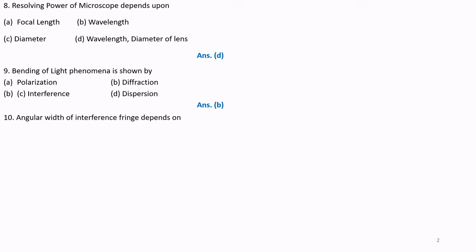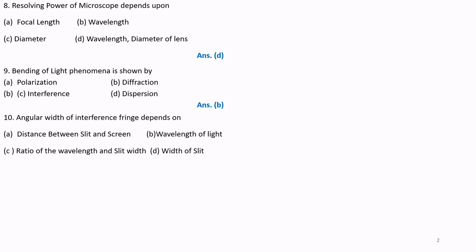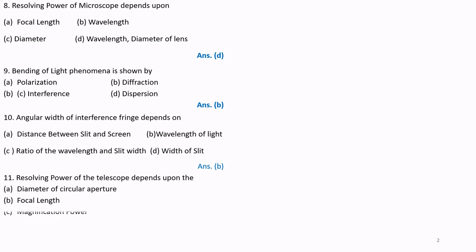Next question. Angular width of interference fringe depends on: A, distance between slit and screen; B, wavelength of light; C, the ratio of wavelength and slit width; and option D, width of the slit. Correct answer is B. Next question. Resolving power of telescope depends on, you can skip this question.